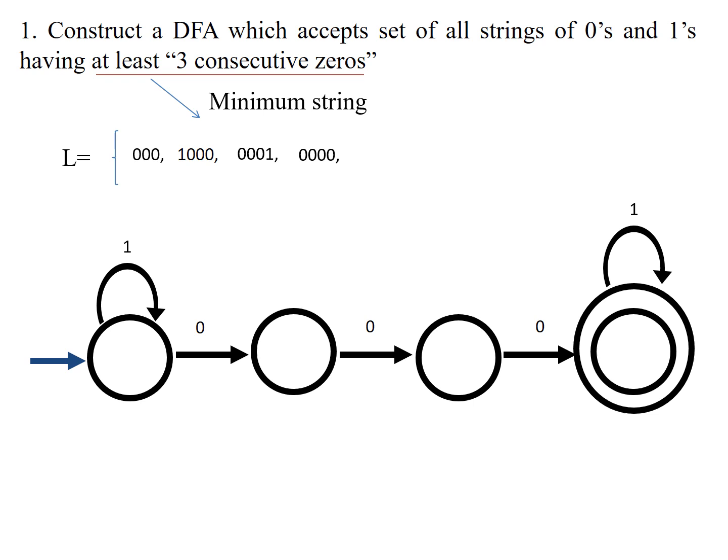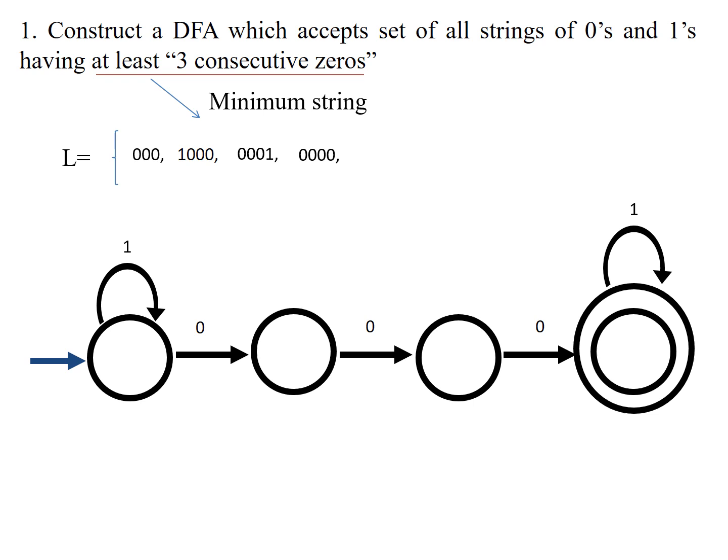So this is also a valid string, because it contains 3 consecutive zeros, either at the beginning, at the end, or in the middle, right? Look at this. This is also a valid string. You have to make the DFA accept it, right? So here we have started with a 0. We have a transition from the start state. All the 3 zeros are accepted.